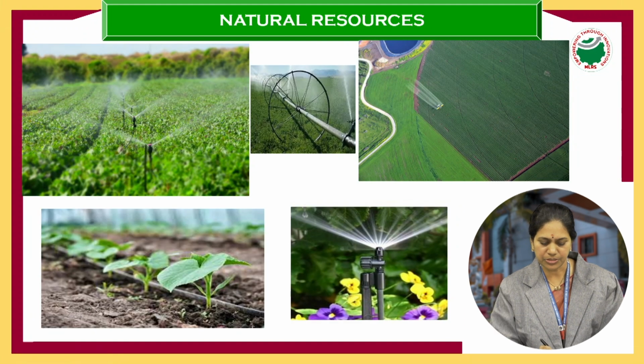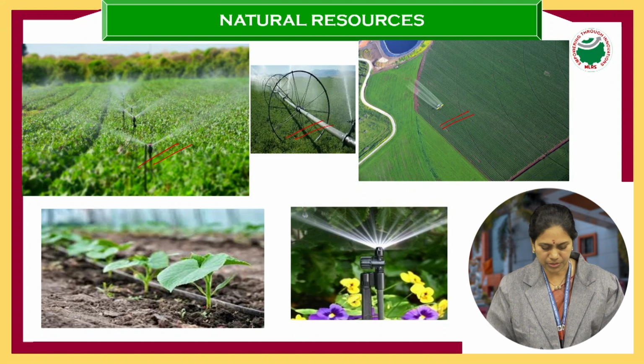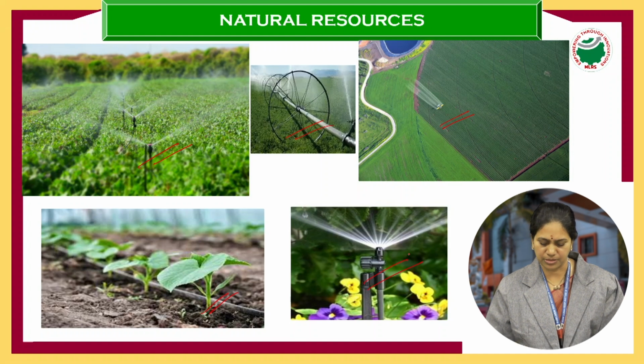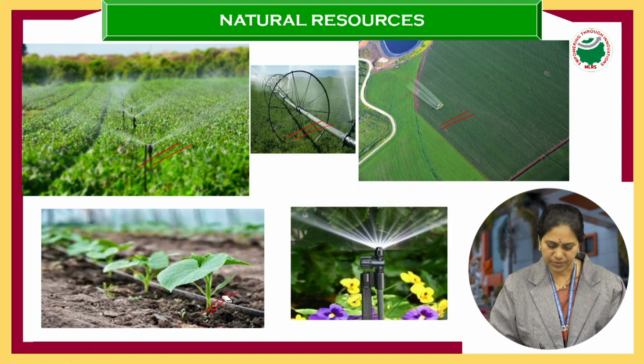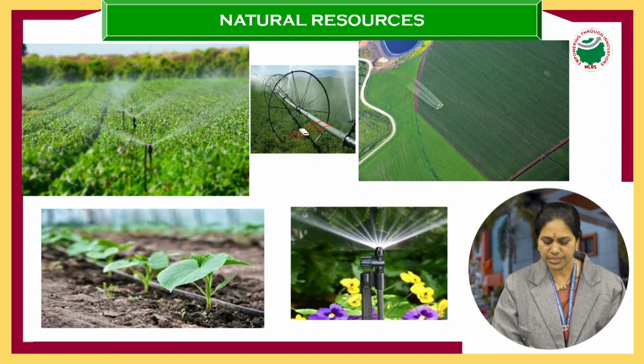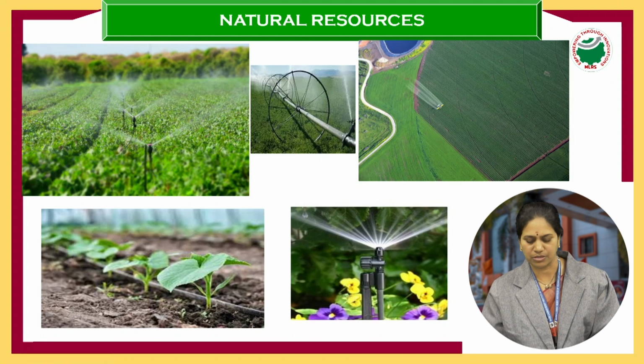Now you can see some pictures, they are sprinkling, drips are going on. As I told you, either to the surface very near to the plant, or we give it directly to the root through a mechanized system. That is what I mean by drip irrigation. So these are the different aspects. Now the technology is available where the water usage becomes very minimal, and according to the scientists, 70% of the water is saved through this kind of technology.